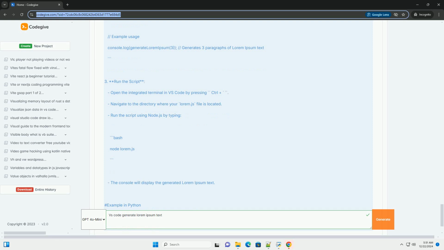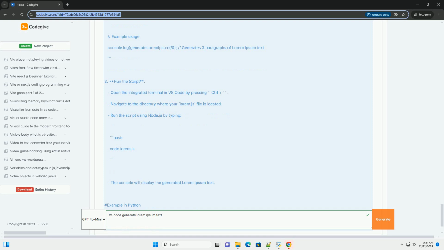Method 2, writing your own script. If you want more control over the content or need to generate lorem ipsum text programmatically, you can write a simple script in JavaScript or Python. Example in JavaScript. 1. Create a new file. Open a new file and save it as lorem.js.